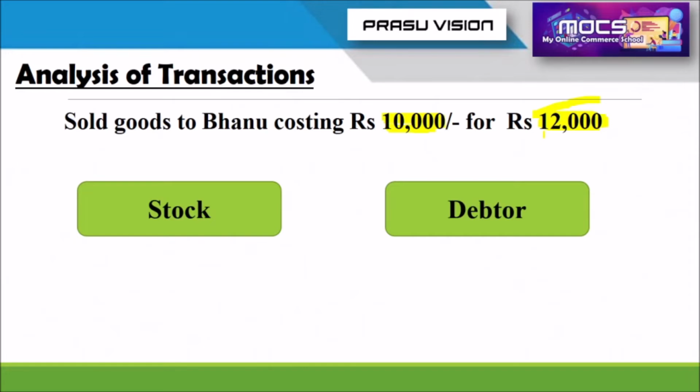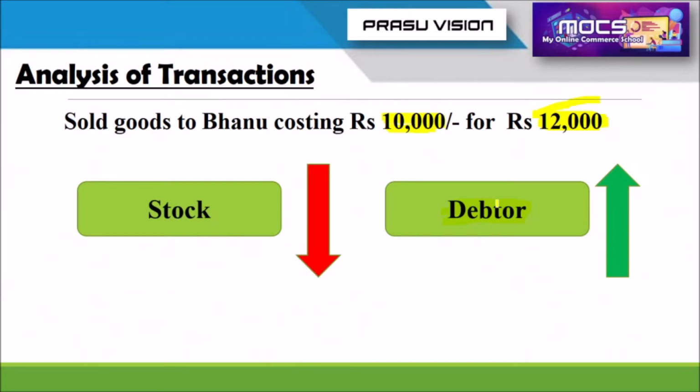We can't use the names directly. In the traditional periods, they used the term debtor. Debtor is the term used to represent the person who is purchasing product on credit. So what is happening for the accounts? Debtor is an asset. You know very well, debtor is a current asset. What is happening? Stock decreases, goods decrease, debtor increases. Please note all these points.